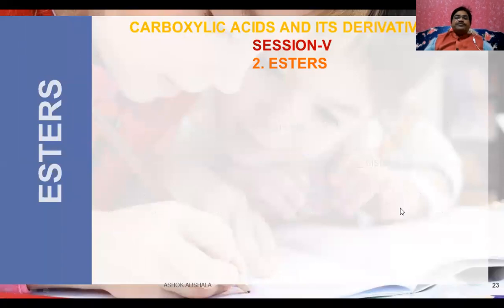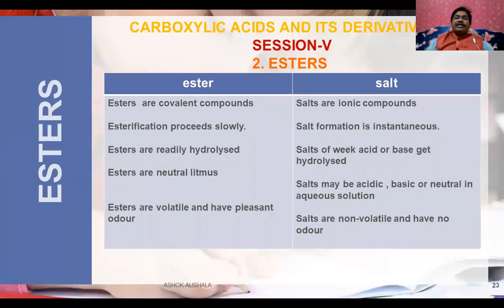Now let us see what the differences between the ester and the salt are. Esters are covalent compounds, whereas salts are ionic compounds. The esterification process is very slow, whereas salt formation is very fast. As soon as an acid is treated with a base, an instantaneous reaction takes place and forms salt. Esters are readily hydrolyzed, whereas only salts of weak acid or weak base get hydrolyzed. Esters are always neutral to litmus, whereas salts may be acidic, basic, or neutral in aqueous solution depending on the strength of the acid and base.